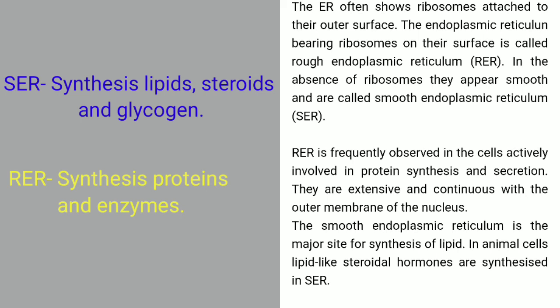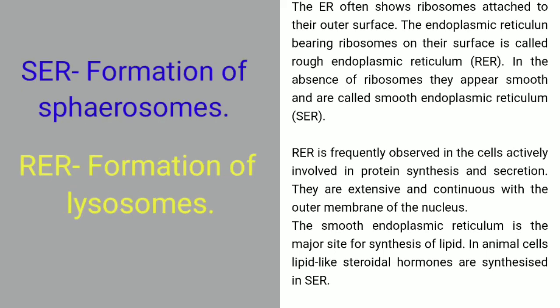An additional function of the smooth-walled endoplasmic reticulum is that it gives rise to a cell organelle called spherosomes. And the rough-walled endoplasmic reticulum helps in the formation of lysosomes through the agency of the Golgi apparatus. So we can say that the Golgi apparatus is also a part of the rough endoplasmic reticulum, or the rough endoplasmic reticulum helps in the formation of the Golgi apparatus also.